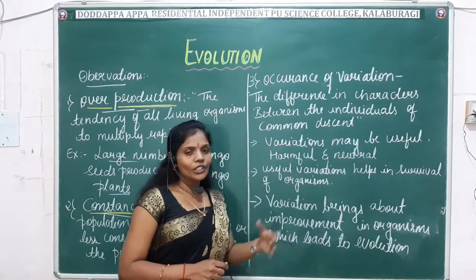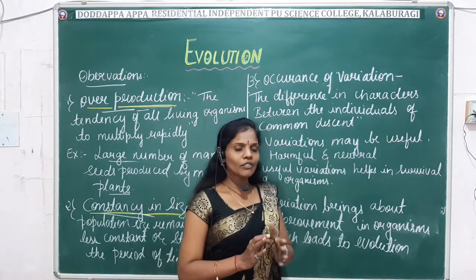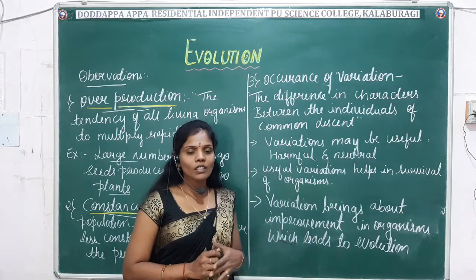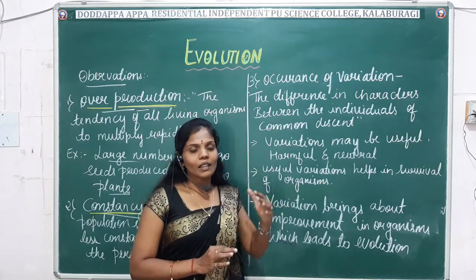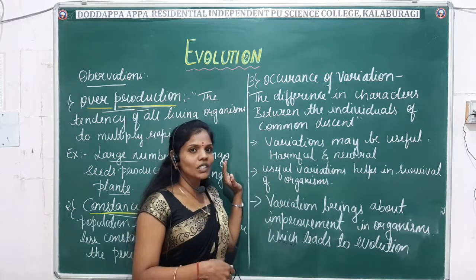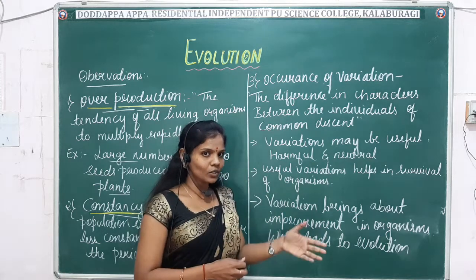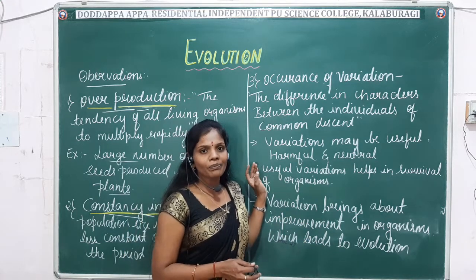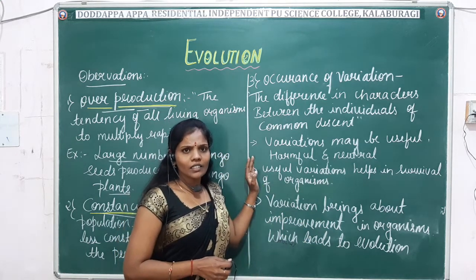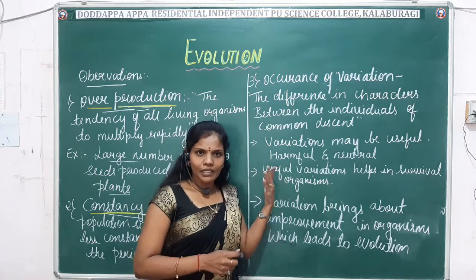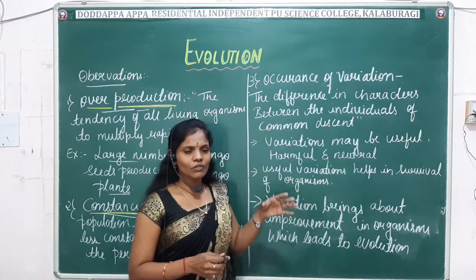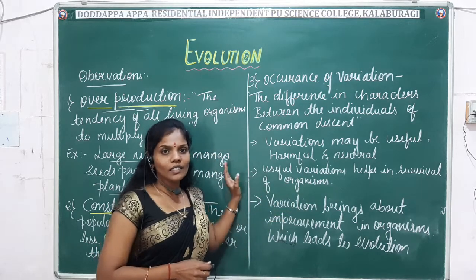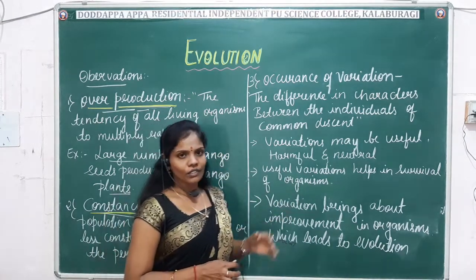That means, according to Darwin, the offspring obtained from the parents are not exact, and the characters which they inherit do not resemble their parents exactly. For example, it may be size, height, color, or the ability to bear diseases. Some of the characters will not remain exactly the same. Okay, that is about the occurrence of variation.